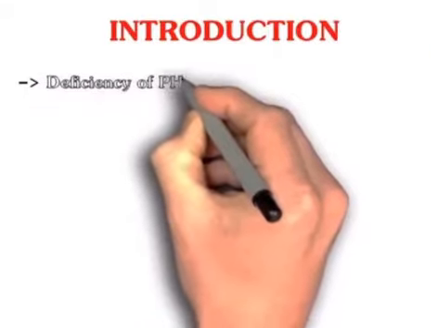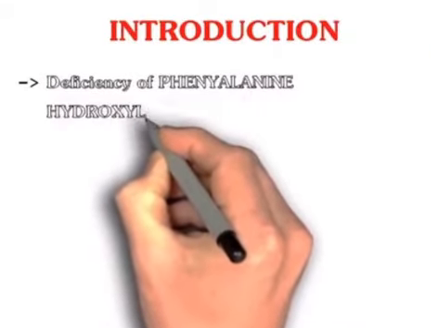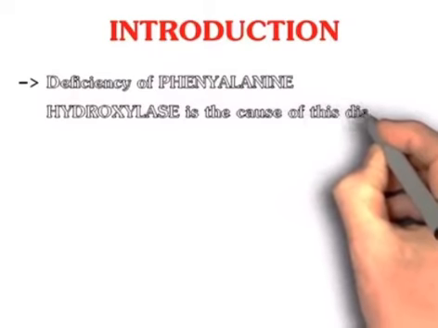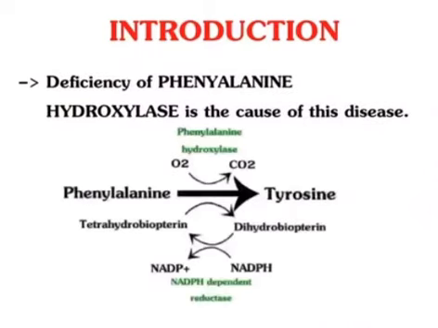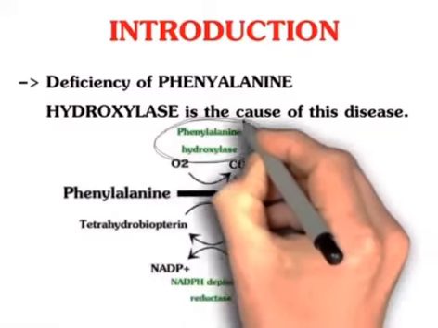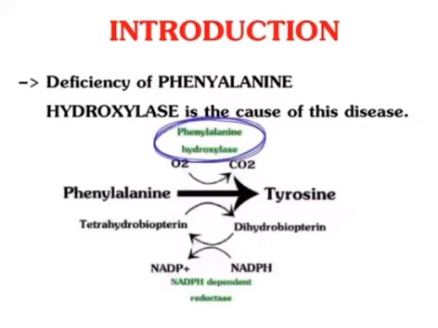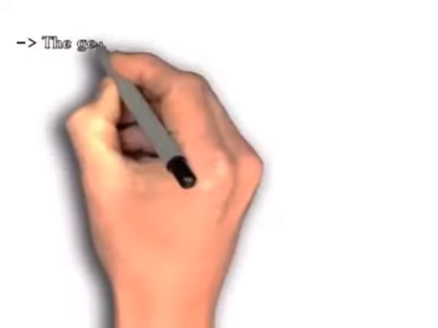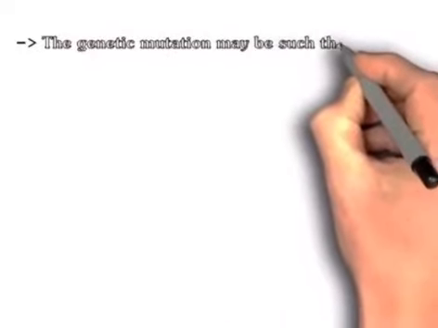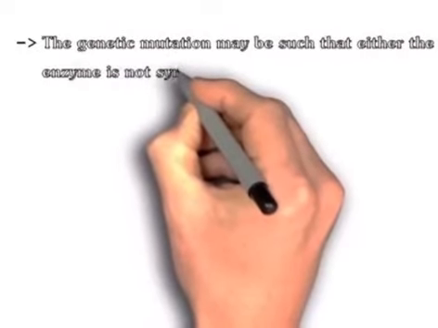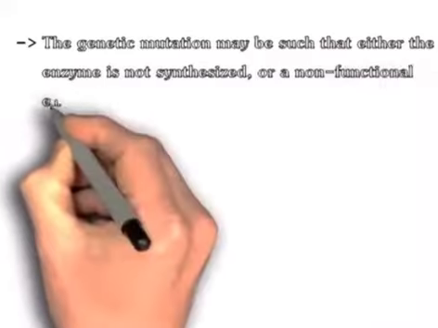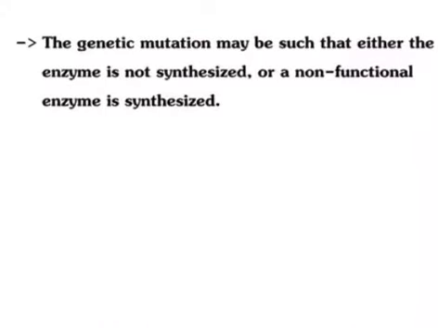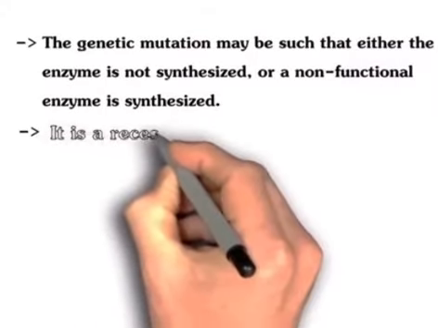Deficiency of the phenylalanine hydroxylase enzyme is the cause of this disease. The first step of phenylalanine metabolism is phenylalanine converted into tyrosine, that requires phenylalanine hydroxylase enzyme, and that is deficient in this disease. The genetic mutation may be such that either the enzyme is not synthesized or a non-functional enzyme is synthesized. It is an autosomal recessive condition.